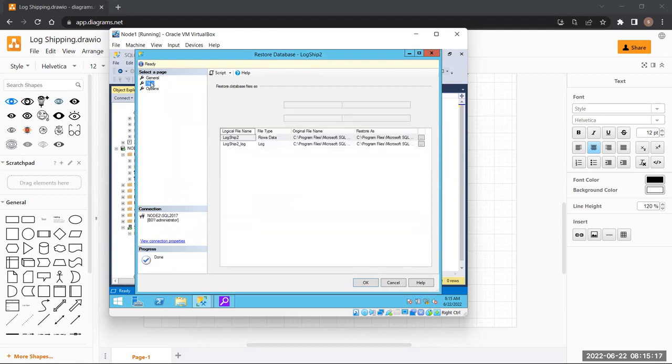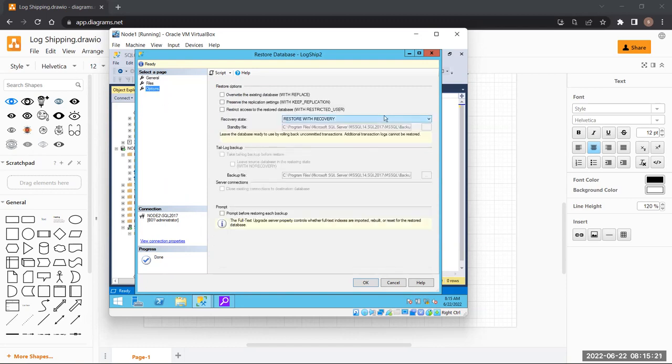I will go to files. I'll relocate file. I'll go to options. What am I supposed to do in here? With recovery, without recovery? We are doing a failover. We need this server to be up and running, right? So we will obviously go with recovery, right? We will press OK. What happened?